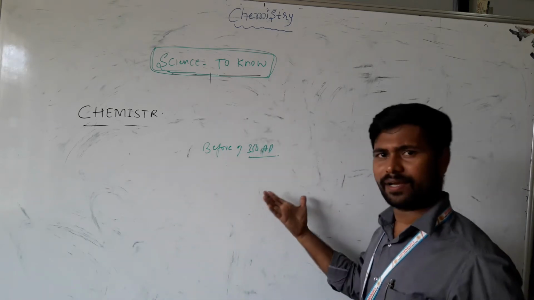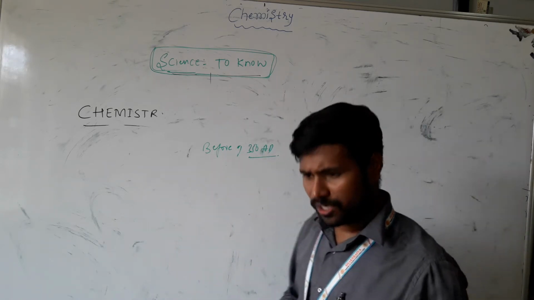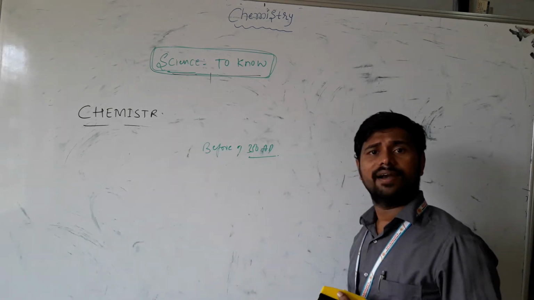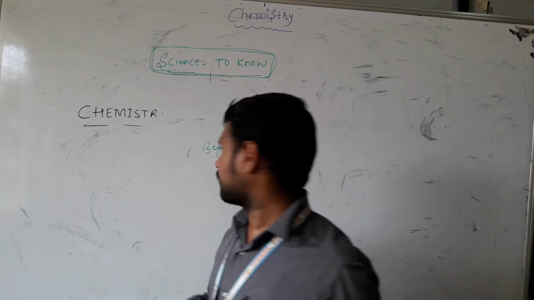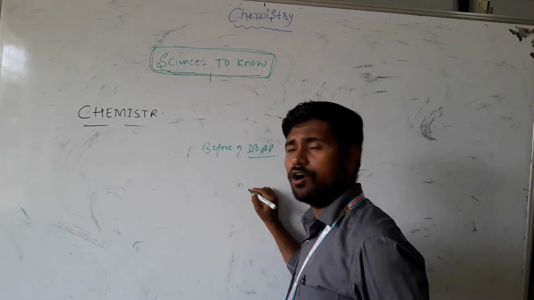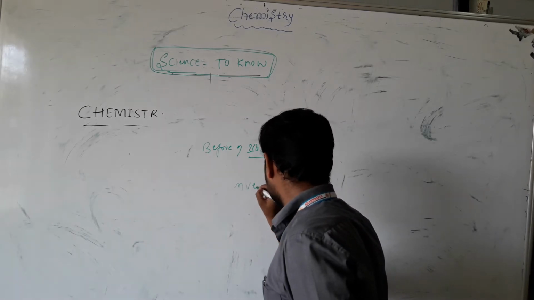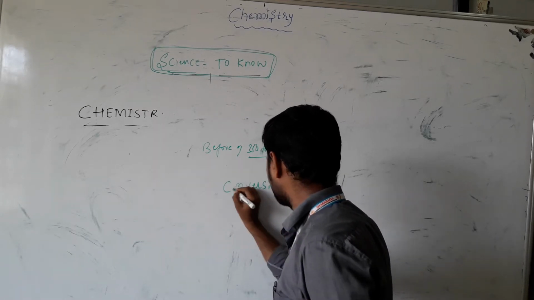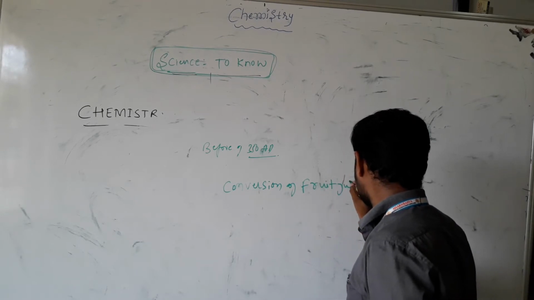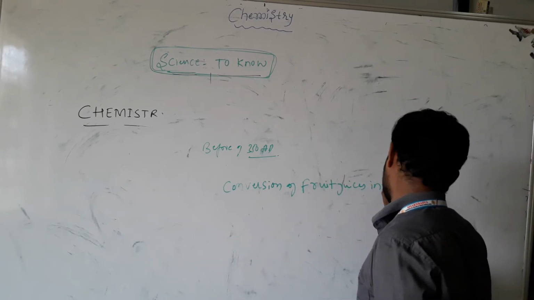At that time, people started making perfumes and pottery, and some people started the conversion of fruit juices into wines.